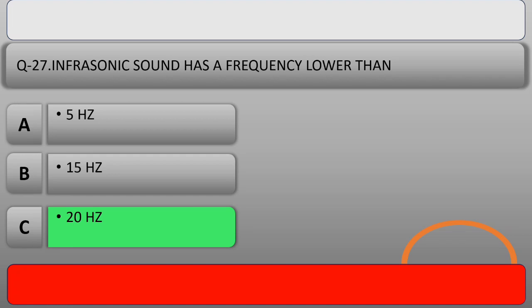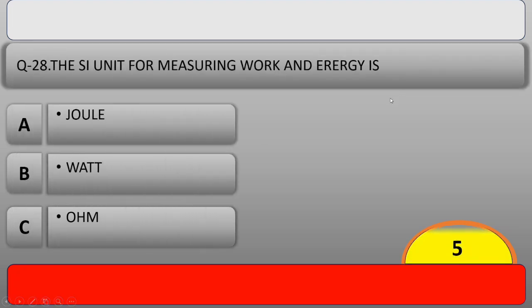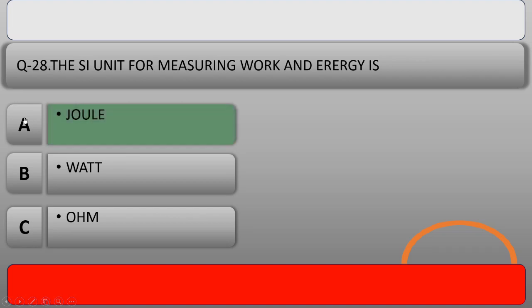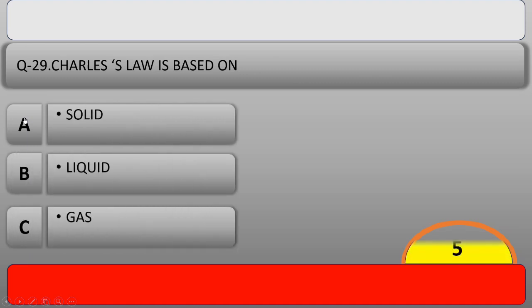Our next question is, the SI unit for measuring work and energy, and the right answer is option A, joule. Our next question is, Charles' law is based on or works on, and the right answer is gases. Charles' law works on only gases.